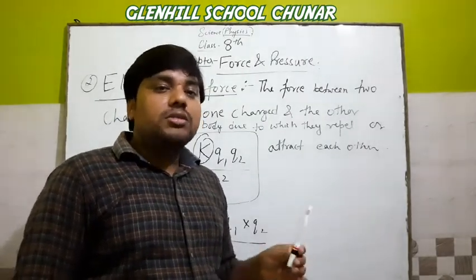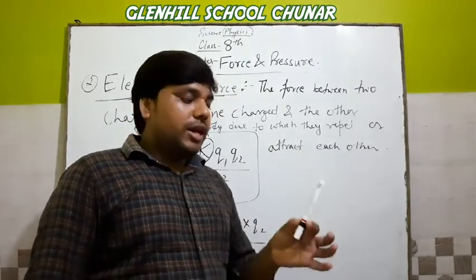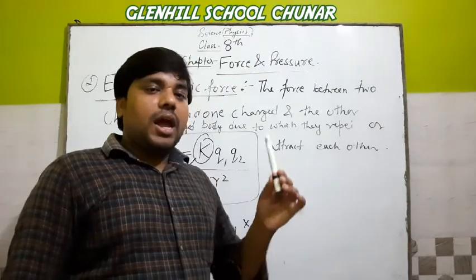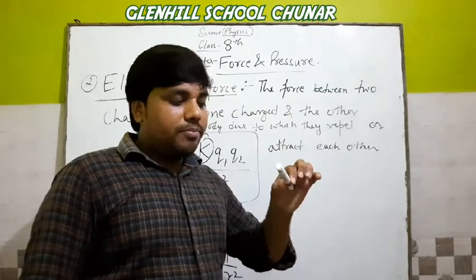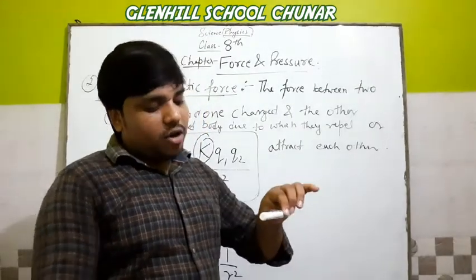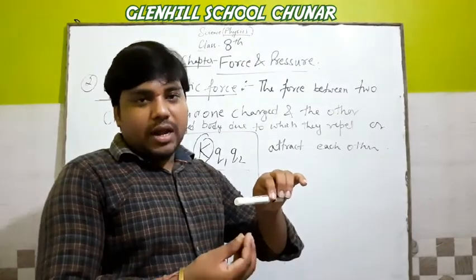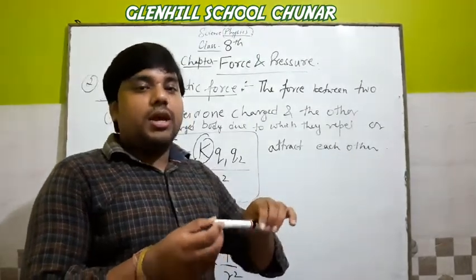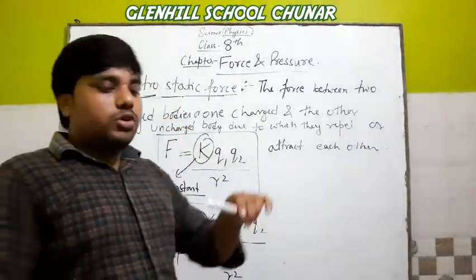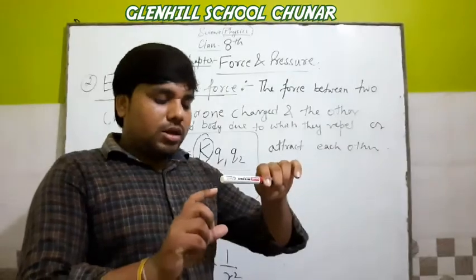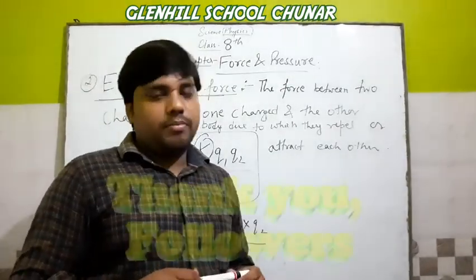You can do this activity at home. First take a plastic pen or comb and rub it on hair, then take a piece of paper and bring it close from some distance. You see that the piece of paper is attracted by the pen. This is an example of electrostatic force. Due to electrostatic force, the piece of paper is attracted by the pen or comb.